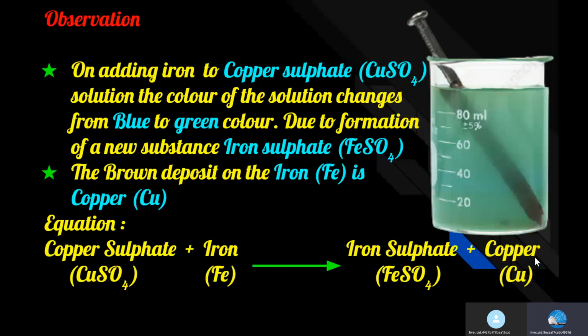Observation. On adding iron nail to copper sulfate solution, the color of the solution changes from blue to green due to the formation of a new substance, iron sulfate. The color of the iron nail changes to reddish brown. Copper from the copper sulfate solution deposits on the iron nail, giving it a reddish brown color. Equation: copper sulfate solution, which is blue in color, plus iron gives rise to iron sulfate solution, which is green in color, plus copper. It's a brown deposit.